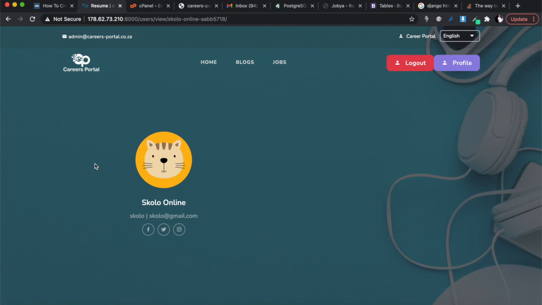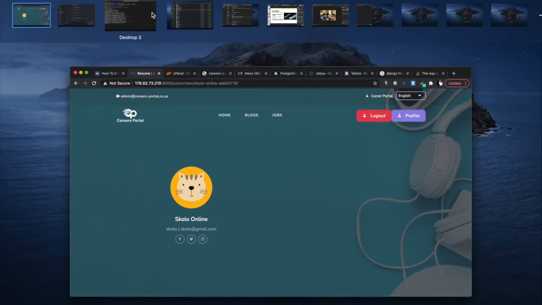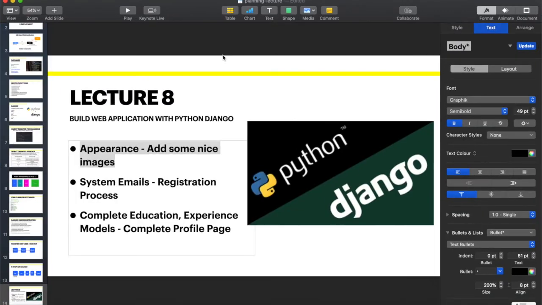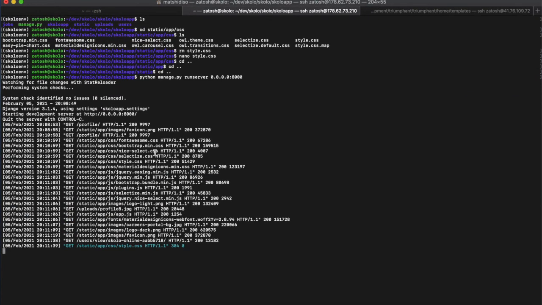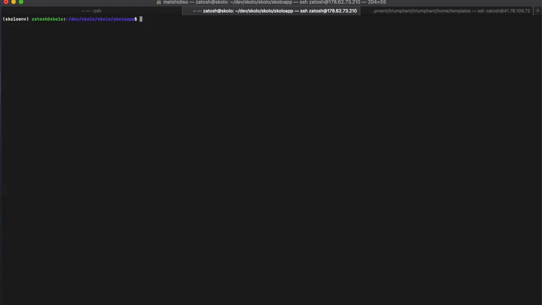Before that, I think I wanted to spend time cleaning up my registration process, and working with the system emails. System emails are a very important part of getting your Django application up and running. Okay, and that's what we're going to start with now. All right, so let's stop this, and let's clear, and then we're going to start with our system emails.